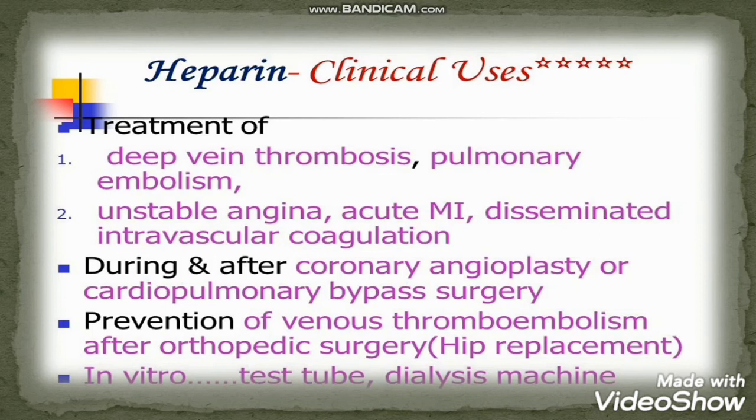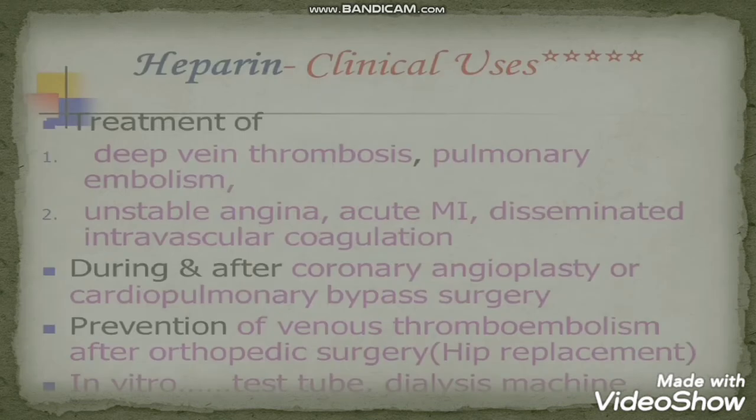Now see, as they are anticoagulant, heparin is used in deep vein thrombosis, pulmonary embolism, right? They are also involved in hip replacement, in vitro test tubes, and dialysis machine में भी heparin use होता है, right?